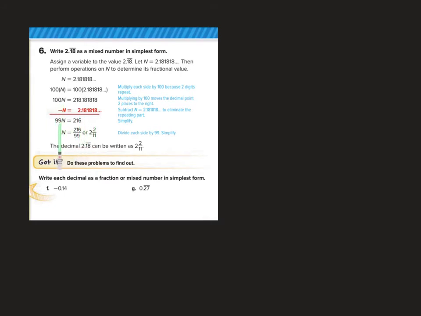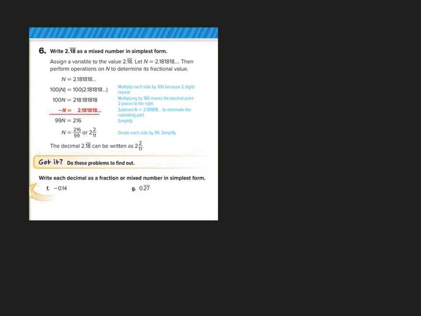100n minus n equals 99n. 218.181818... minus 2.181818... equals 216. We're just taking off that repeating part of the decimal. And now to simplify, we divide both sides by 99. And we end up with n equals 216/99, or 2 2/11. So the decimal 2.18 repeating can be written as 2 2/11.